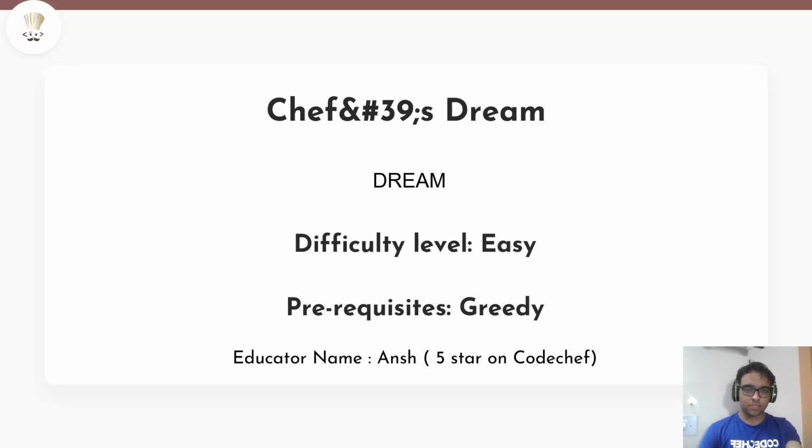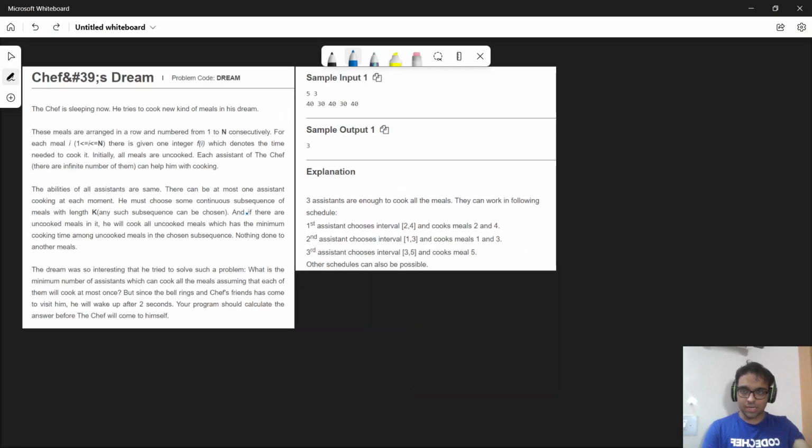Let's proceed to the problem statement. Okay, now let us try and understand the problem statement. The chef is sleeping now, so he tries to cook new kinds of meals in his dream. These meals are arranged in a row, numbered from 1 to n consecutively. For each meal i, there is given an integer f of i, which denotes the time needed to cook it. Initially, all meals are uncooked.